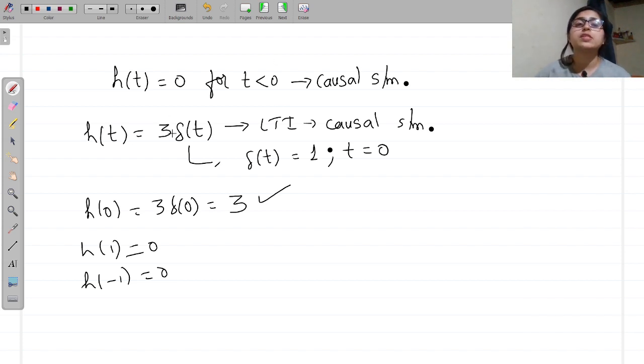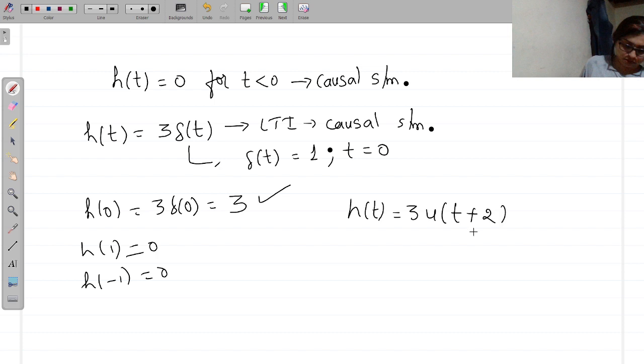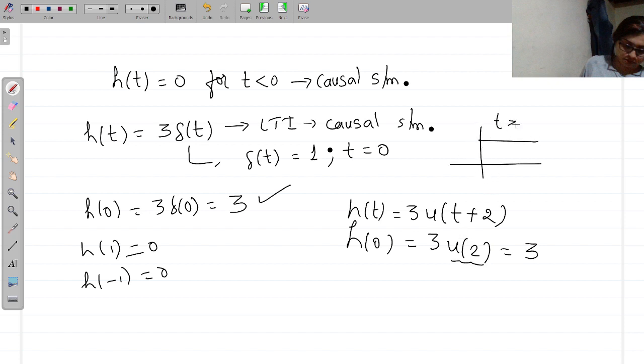But suppose it was depending upon other values, so for example, I can consider h of t is equal to 3 u of t plus 2. So here you have h of 0 that is equal to 3 u of 2, which is equal to 3, because you know the unit step function is equal to 1 for t greater than or equal to 0, right?